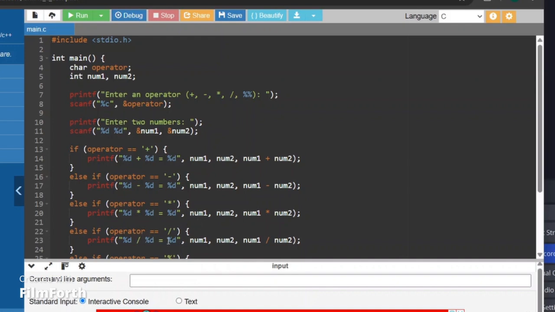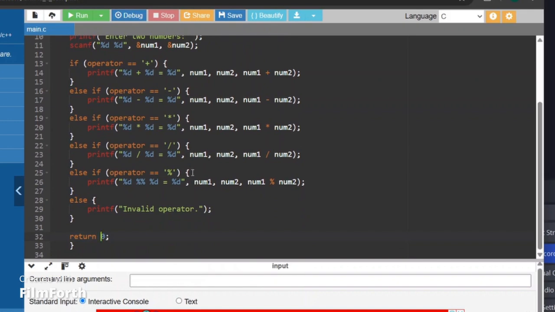Same, if the operator is division, it checks whether number2 is not 0 before performing the division. If number2 is 0, it prints an error message since division by 0 is undefined.